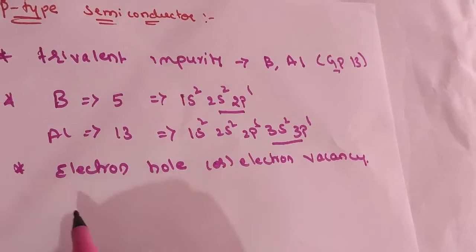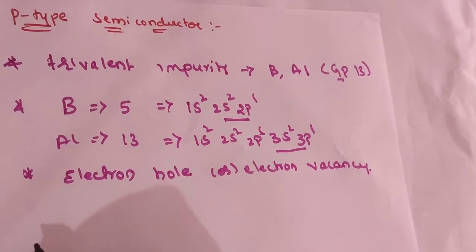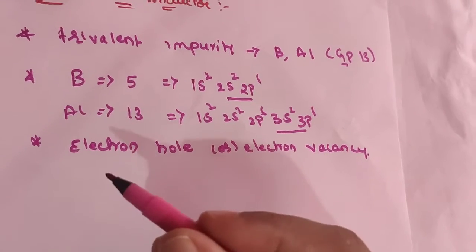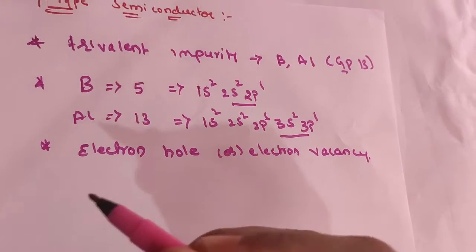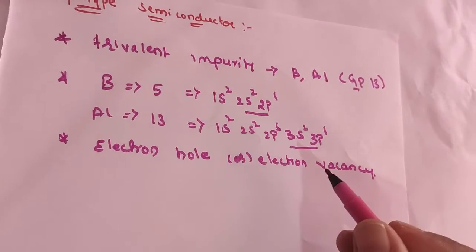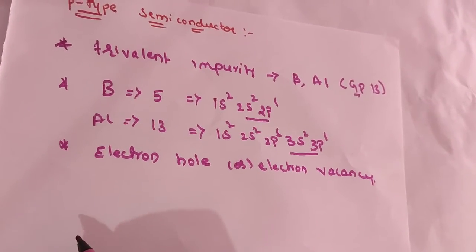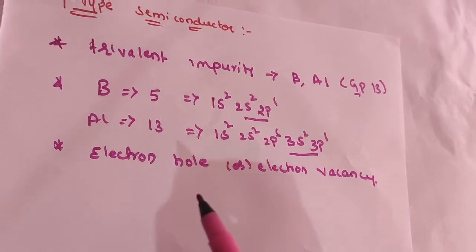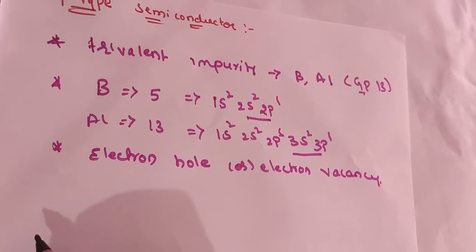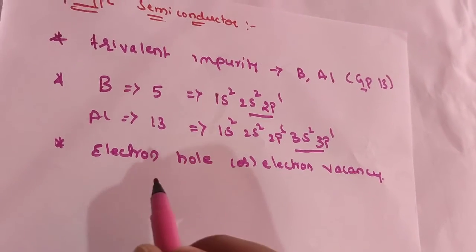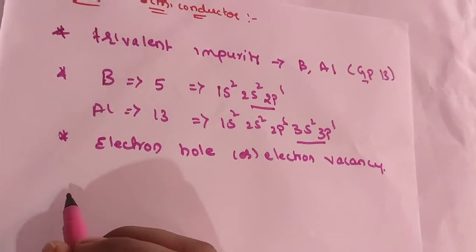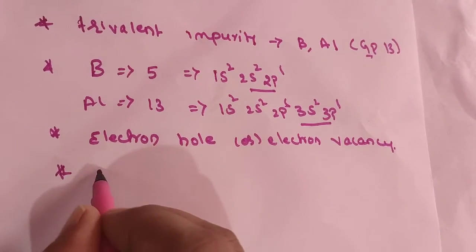So the electron from the neighboring atom can fill it. In the process, the electron hole appears to shift in the opposite direction when an electric field is applied. So here electrons migrate towards the positive electrode through electronic holes. It appears as if electron holes are migrating towards the negative electrode and are positively charged. Therefore, the holes are responsible for electrical conduction and the resultant semiconductors are called p type semiconductors.